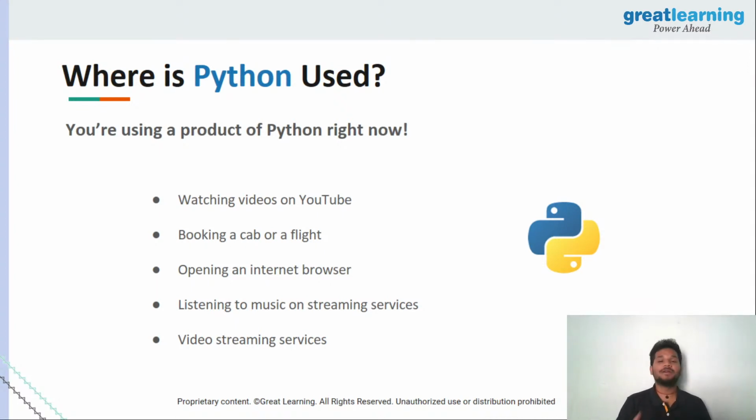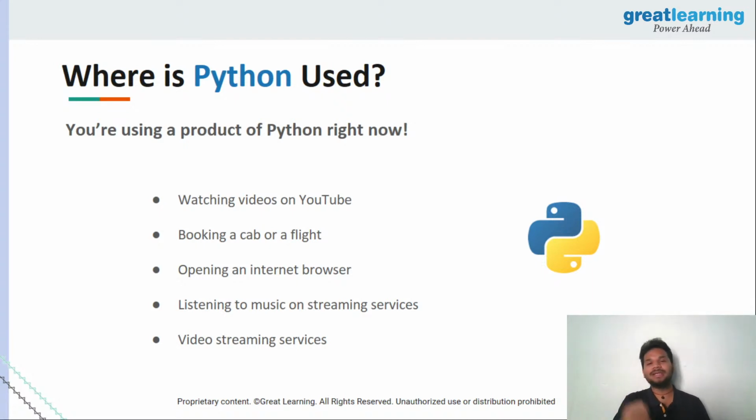Perfect. So since you're watching this video on YouTube right now, you're using an application of Python. Whenever you want to go to your friend's house, a restaurant, a pub, or wherever it is, whenever you book a cab, whenever you book a flight, whenever you're booking a vacation, the application you're using is literally using Python everywhere around you, guys.